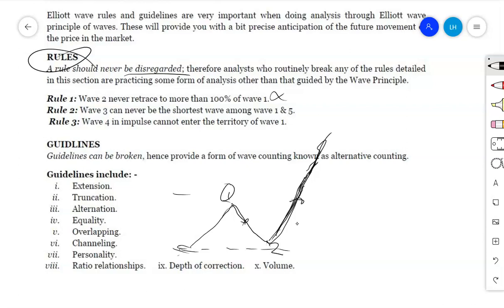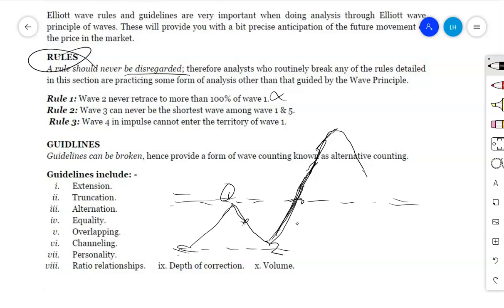Then, when this applies, we come to the third rule, whereby wave number 4 in an impulse cannot enter the territory of wave number 1. Therefore, if wave number 4 is just a corrective structure, then we have the top of wave number 1. Now this top of wave number 1 is the price territory of wave number 1. Therefore, when wave number 4 corrects down from wave number 3, it should never travel to the point at which wave number 1 ended. That is in an impulse.